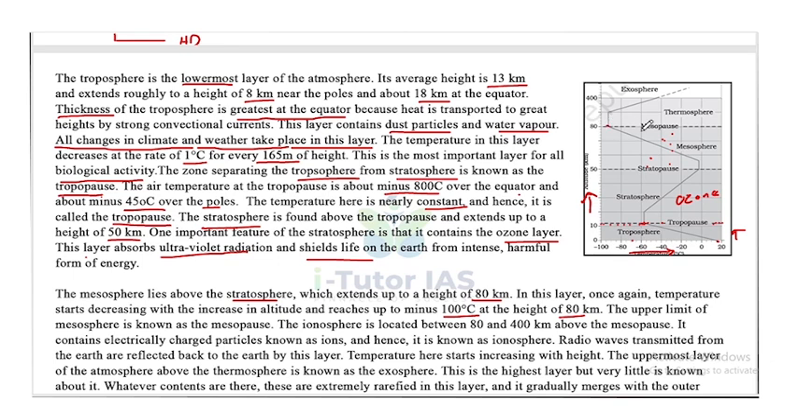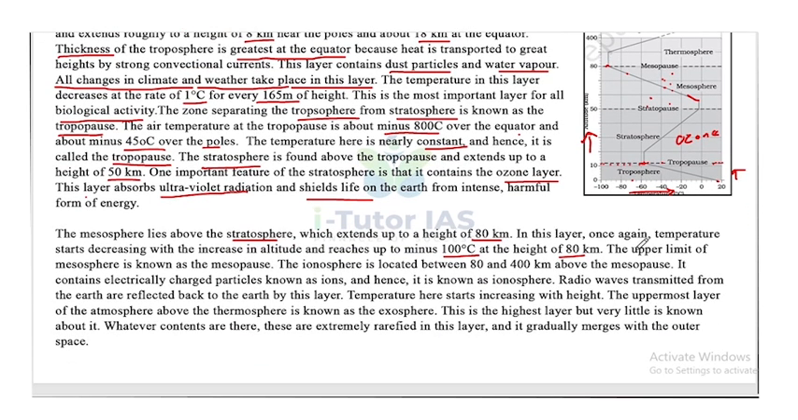Look at this. With increasing height, the temperature is decreasing, and finally it reaches minus 100 degrees at 80 km. So that is mesosphere. The upper limit of mesosphere is known as mesopause, and it separates mesosphere from thermosphere.